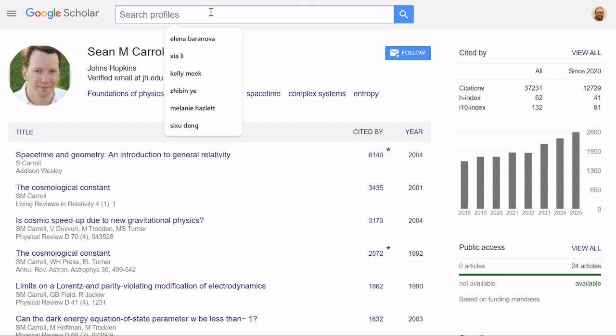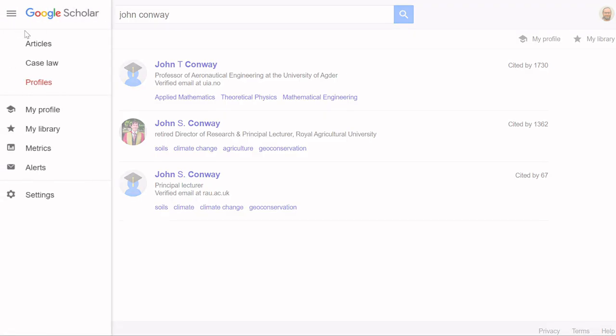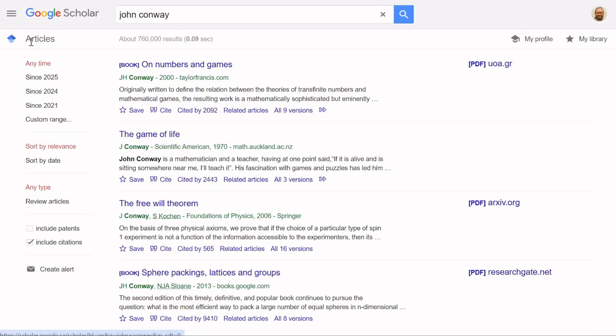So let's start with the most scientifically reputable one, John Conway. He died a couple of years ago during the COVID episode. He does not have a profile, so when that happens we will have to go to articles and just look at the articles individually to get a sense of his work.